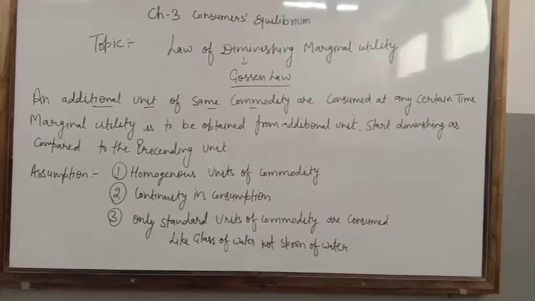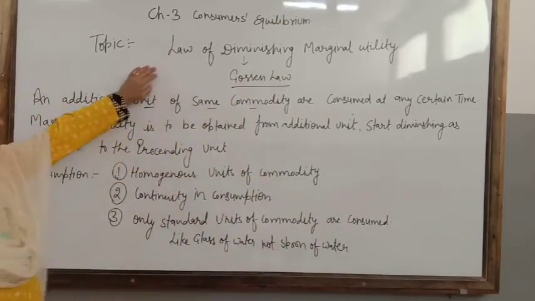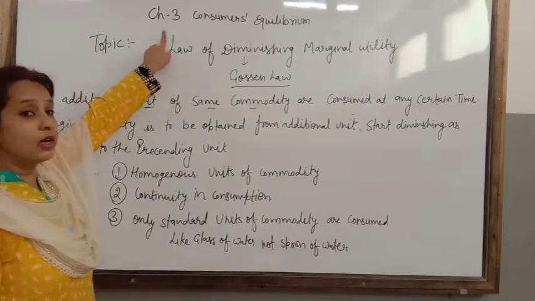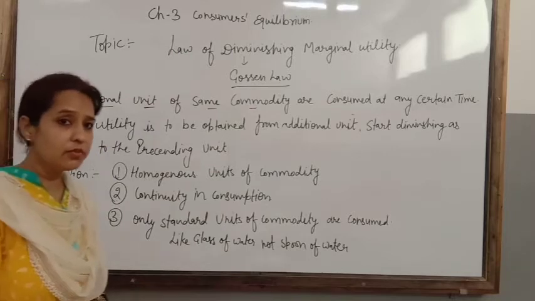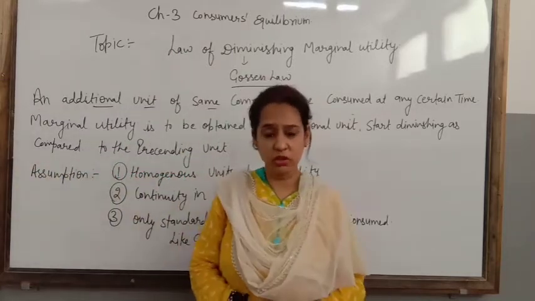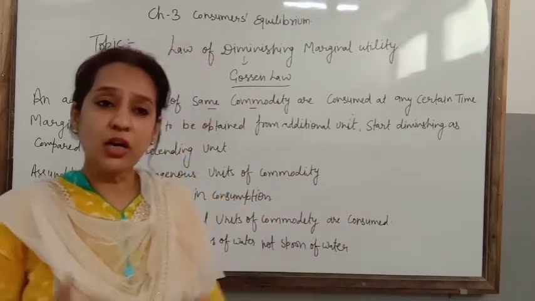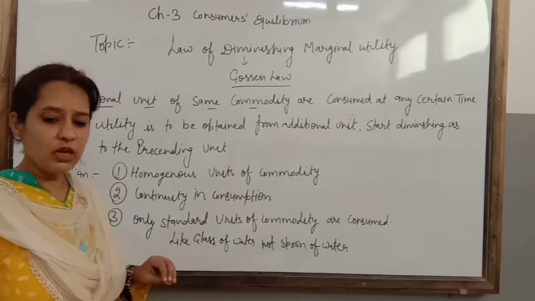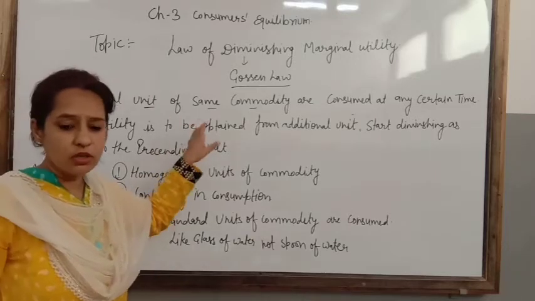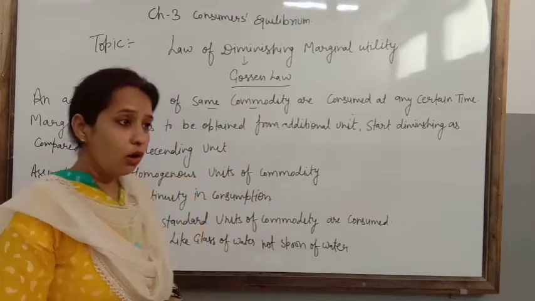Good morning students. Today we are going to start the next topic of chapter 3, Consumer Equilibrium: the Law of Diminishing Marginal Utility. This law is known as Gossen's law. Why is it known as Gossen's law? Because that law was given by the German economist whose name was Gossen. Because of this reason that law is also known as Gossen's law.